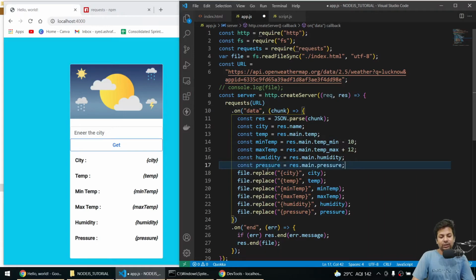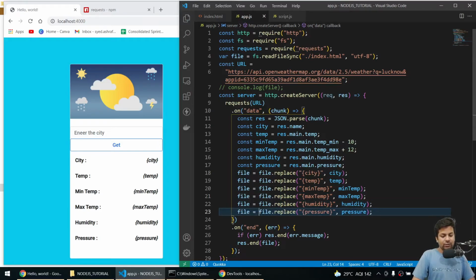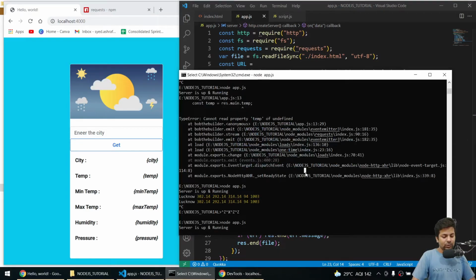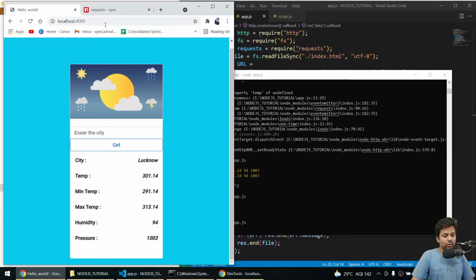Secondly, after replacing I have to save it in the same file, because replace returns back the replaced string, so we have to get it in the file only. Save it, go again. Okay, now we got it, and it was too hectic.